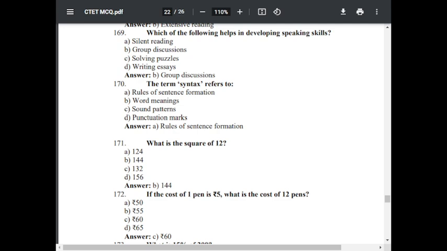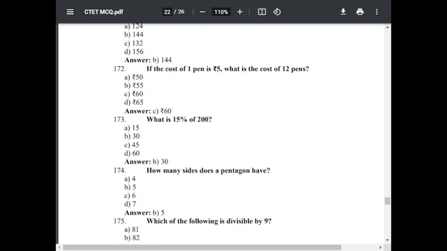Question number 172. If the cost of one pen is rupees 5, what is the cost of 12 pens? So the total will be 12 into 5, that is 60. Answer is C. Option C is correct.